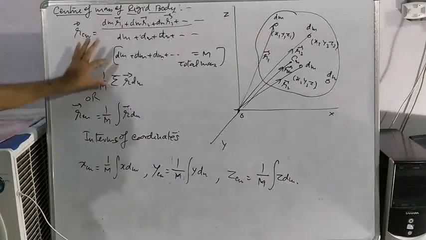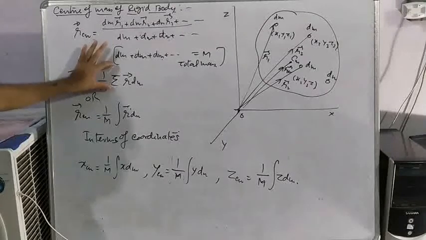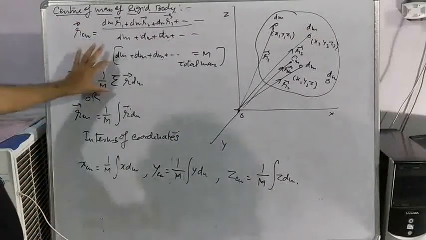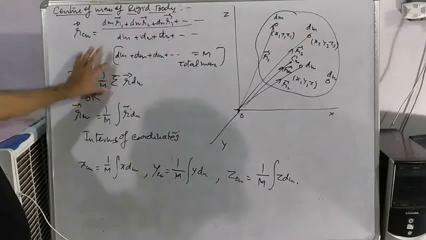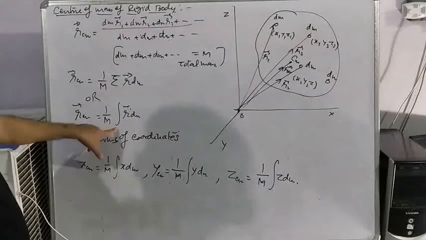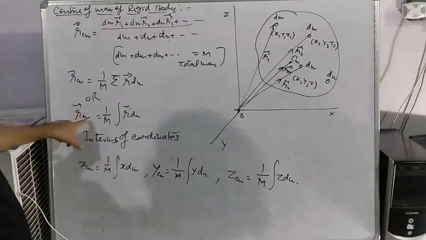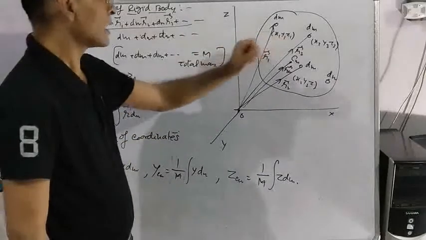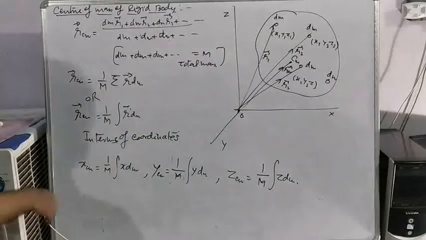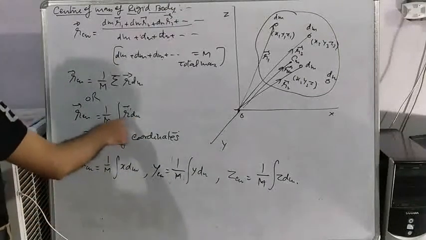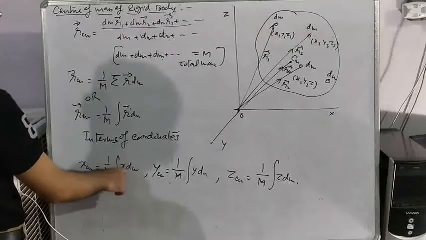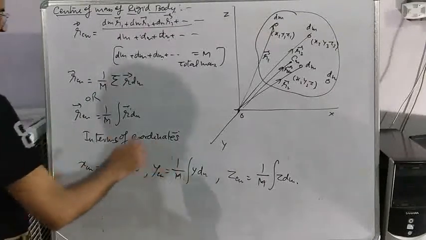In calculus, this symbol means integration, or addition of similar quantities. So this sigma is replaced by the symbol of integration. So RCM is equal to 1 by M integration of r dm. Coordinates are given, so in terms of coordinates you can write xcm is equal to 1 upon M integration of x dm, and similarly ycm and zcm.